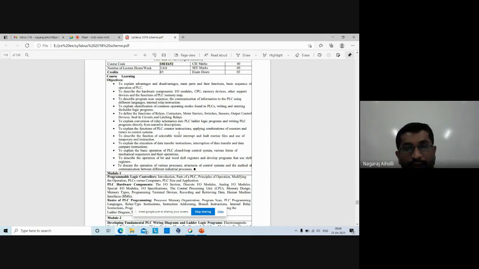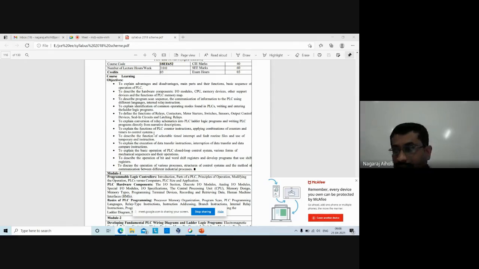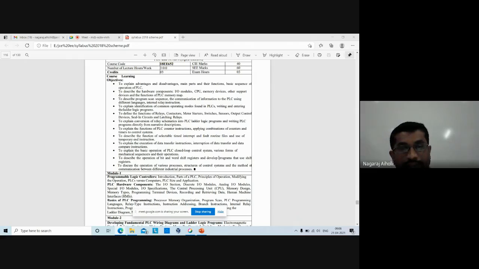Then apply combinations of counters and timers to control the systems. What is a timer? A timer is to maintain the timing. We all have clocks in our homes, is it not? Based on these clocks and timing, we manage our day-to-day activities, right? So such timers, which control the timing of various operations, are available in this subject.